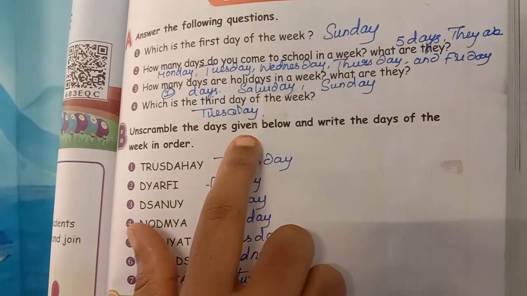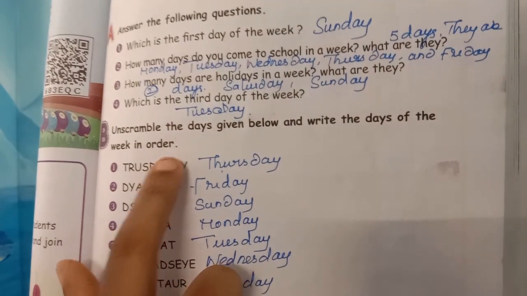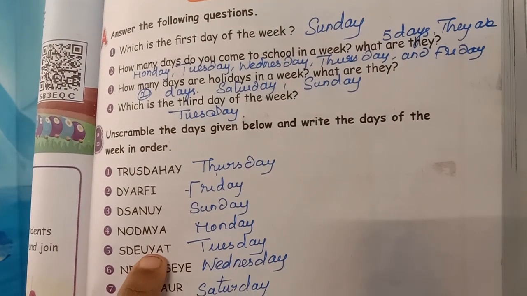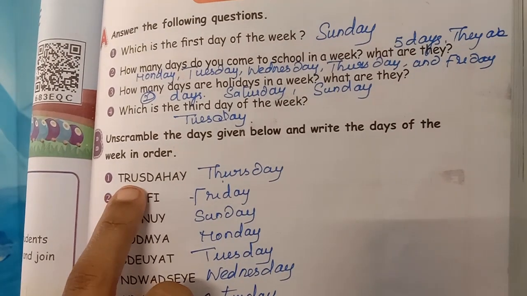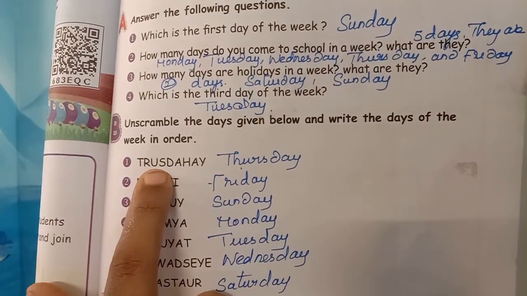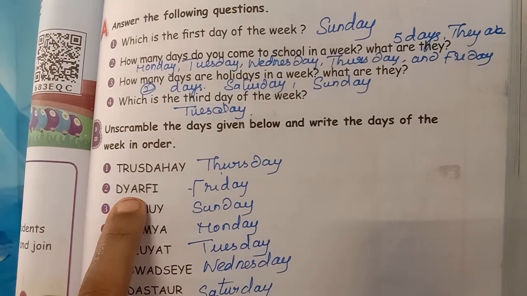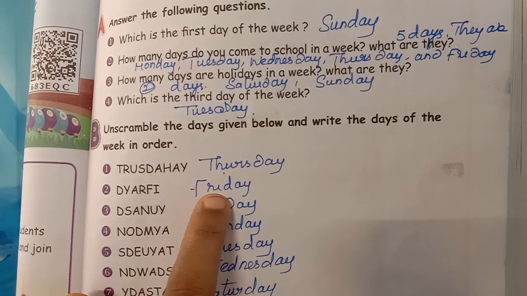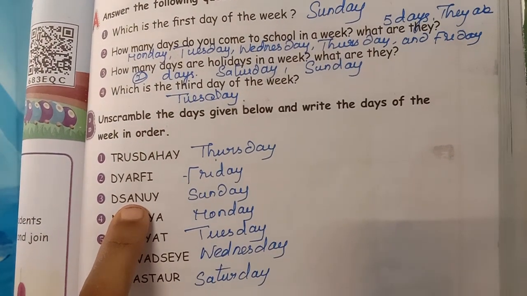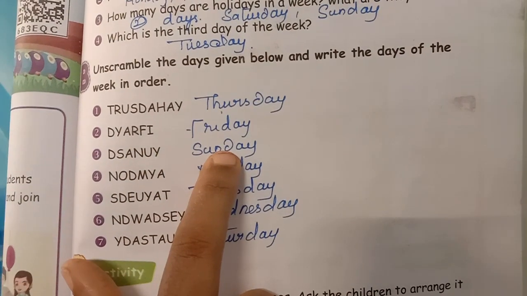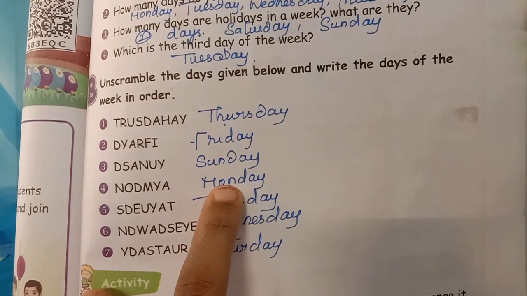Unscramble the days given below and write the days of the week in order. They have given the words in a scrambled way. You are going to arrange them in a proper way. First one, what is the answer for this, children? Yes, it is Thursday. Second one, guess the answer? It is Friday. Third one, yes, you are absolutely right. It is Sunday. Fourth one, yes, children, it is Monday.